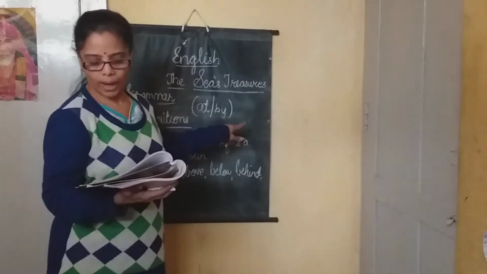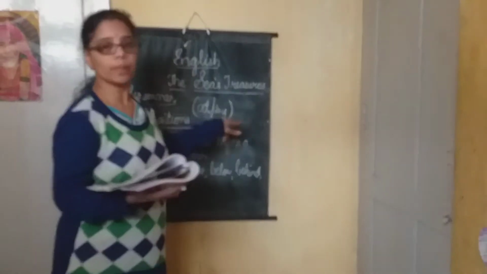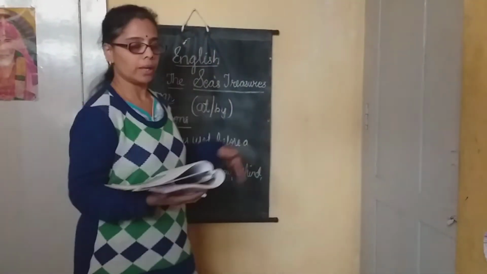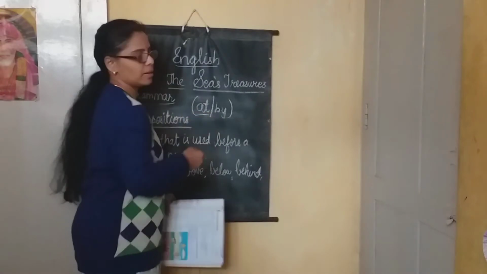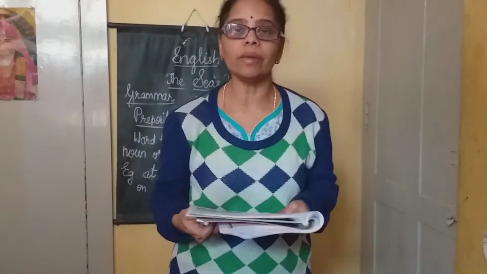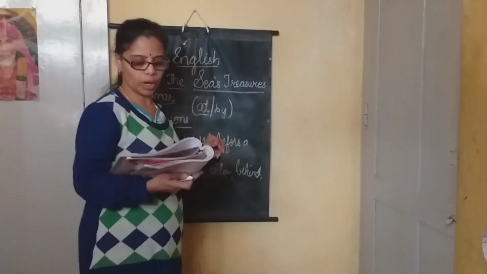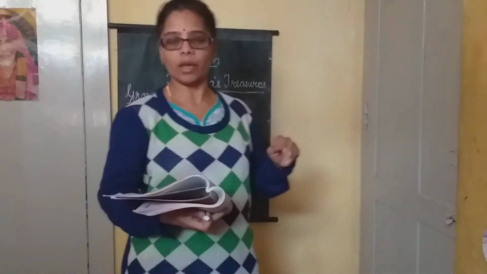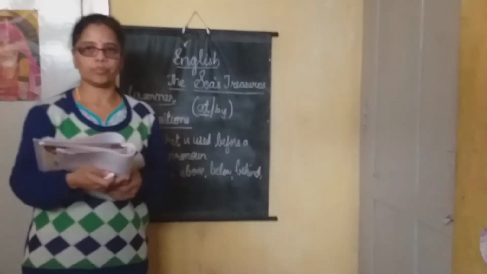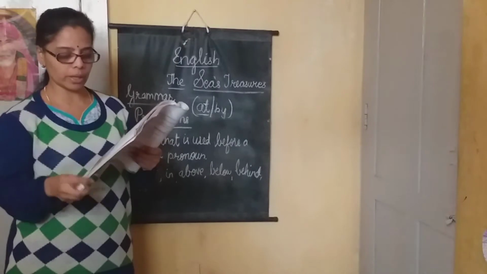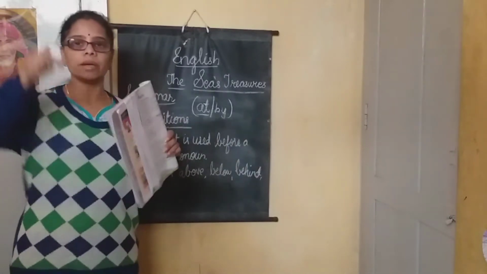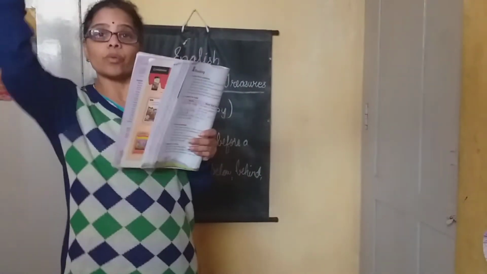So where are they? By the beach. At or by. You will tell it as at. Will you tell it as by? No. Mary and Paul are at the beach. So at is a preposition. Second one, the sun is shining high over or in. Over or in is there and there you are getting in the sky. The sun is in the sky itself. It is not over the sky. It is in the sky. So in will be the preposition.